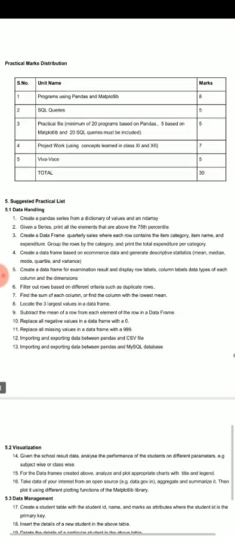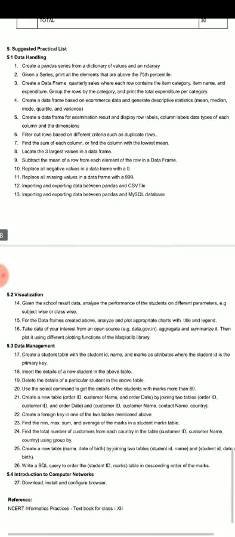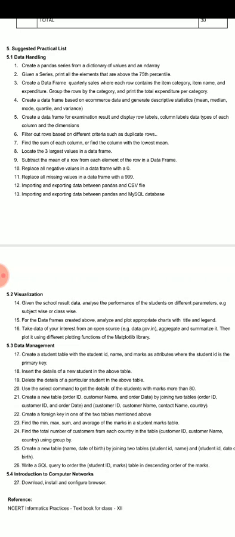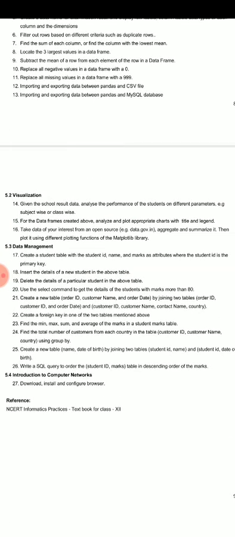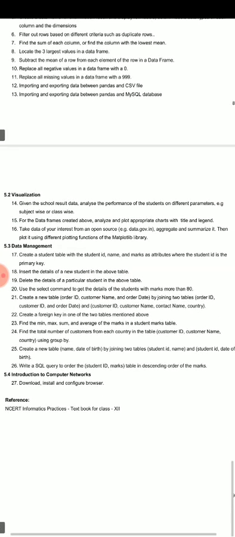This is the list given for the practical file. First one is data handling. In this we have to write the programs about series and data frame and visualization using PyPlot. Matplotlib library is there. Then with the help of SQL we have to write different queries. Then how we can configure a small network, different technologies.